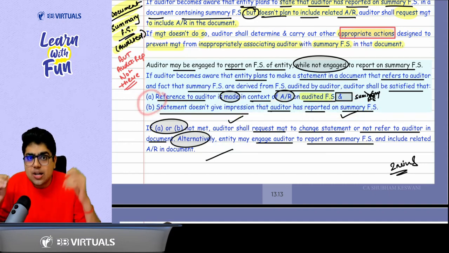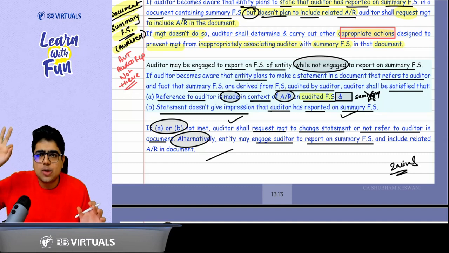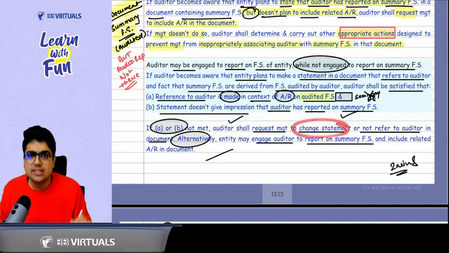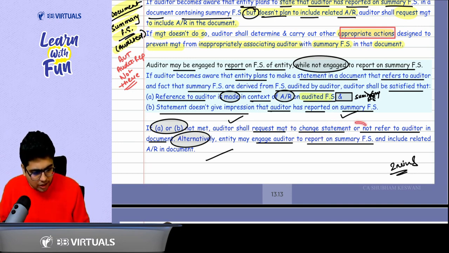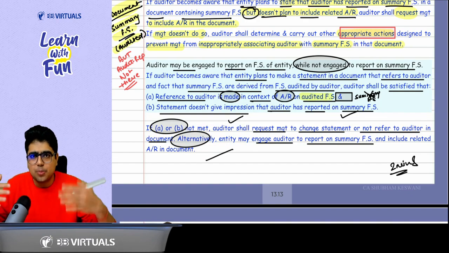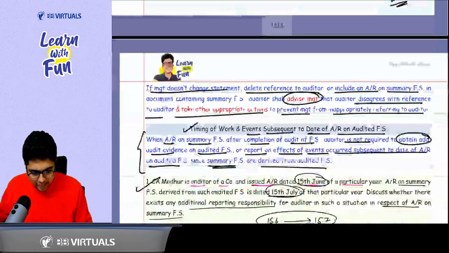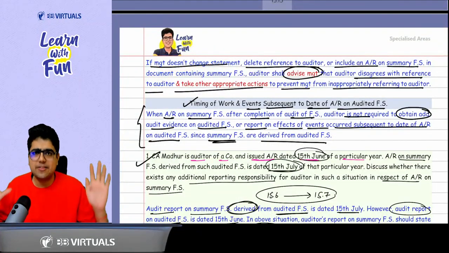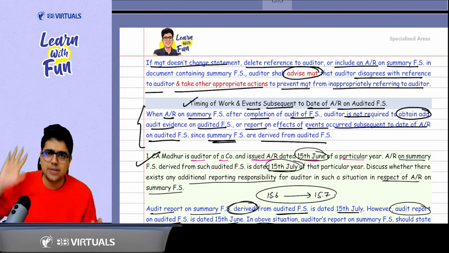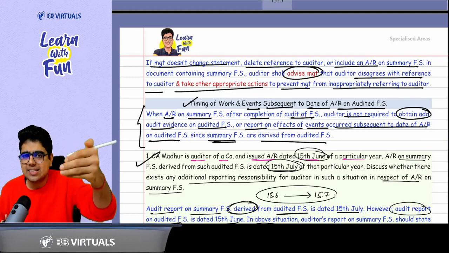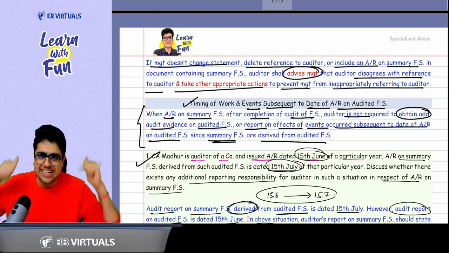If A and B are not satisfied, you will request the management to change the presentation. You will request the management to change the statement or not refer to the auditor in the document. Alternatively, you may ask the management that I should report on the summary financial statements. If the management doesn't agree, if the management says no, again you will advise the management about the actions that you may take against the management. So these are the basic points. Just read them. In case ICAI asks a case study based question, you will be able to tackle it well.